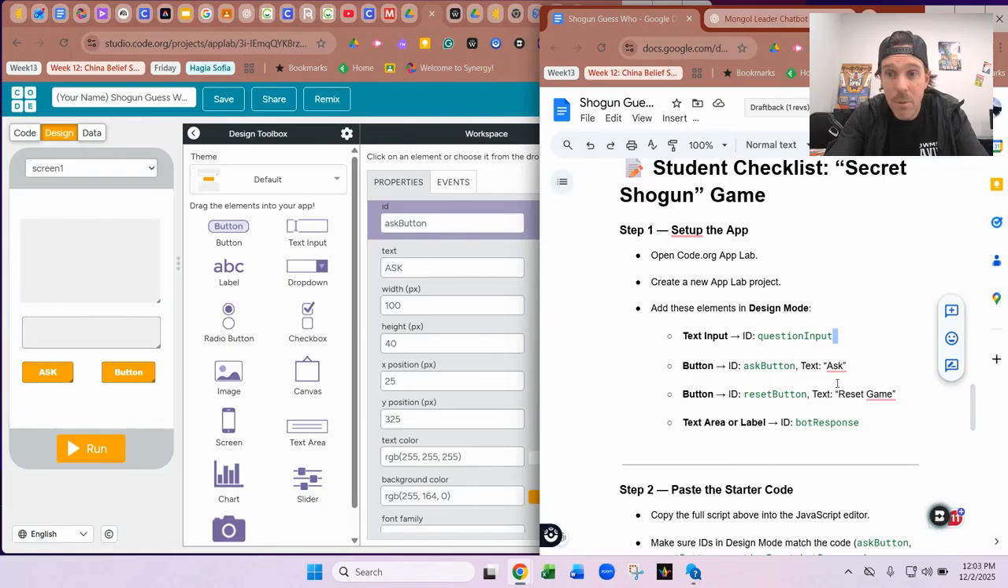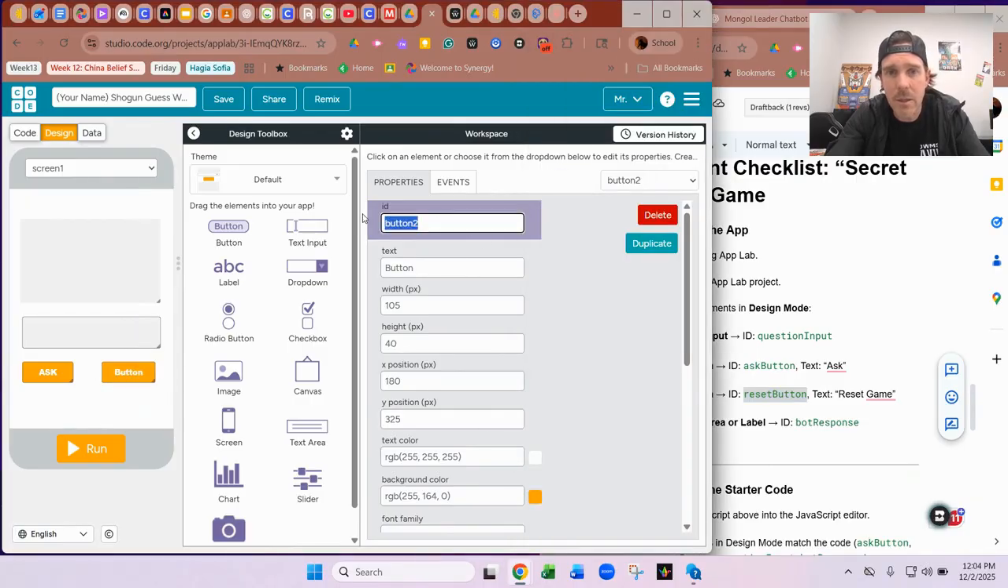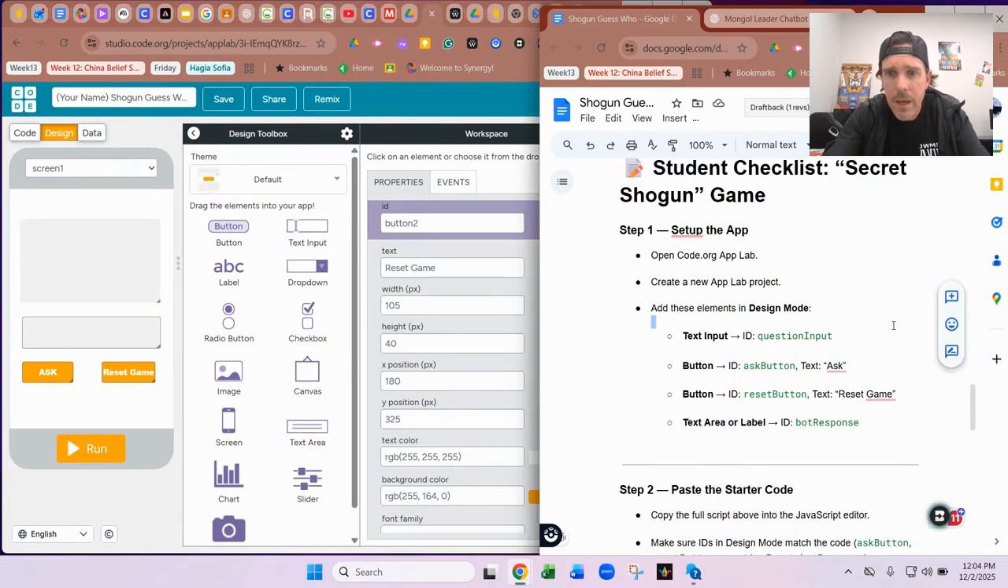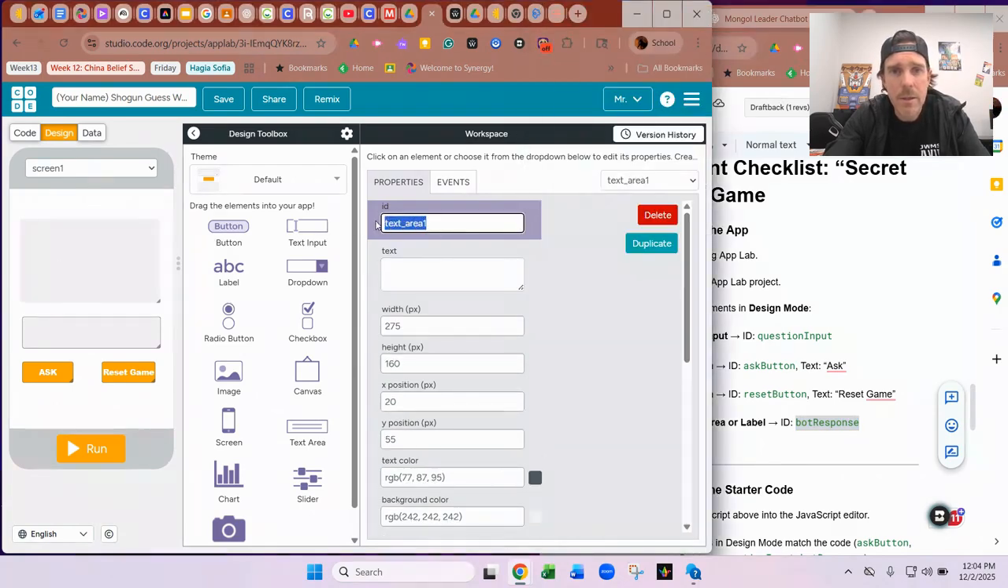Okay. Then we need a reset one. So in case we come to a dead end or we mess up, I'm going to copy reset. I'm going to click on the next button. My ID is going to be reset button. And my text is going to be reset game. Okay. And then my last one is going to be my bot response. So when it goes through and it gives me all the info, my ID is going to be bot response. Okay. Now, we should have those things right there.